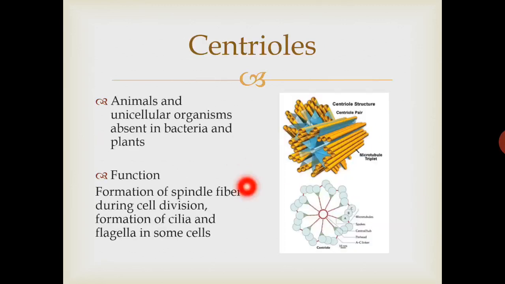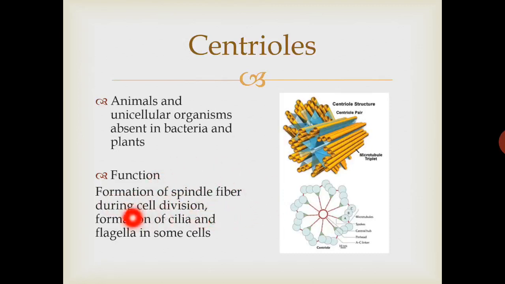Centrioles, these are very important structures. They play an important role in cell division. They are present in animal cells and unicellular organisms like amoeba, but they are absent in plants and bacteria. It means they are not present in prokaryotes, and they are also absent in plants. Their function is spindle fiber formation during cell division.